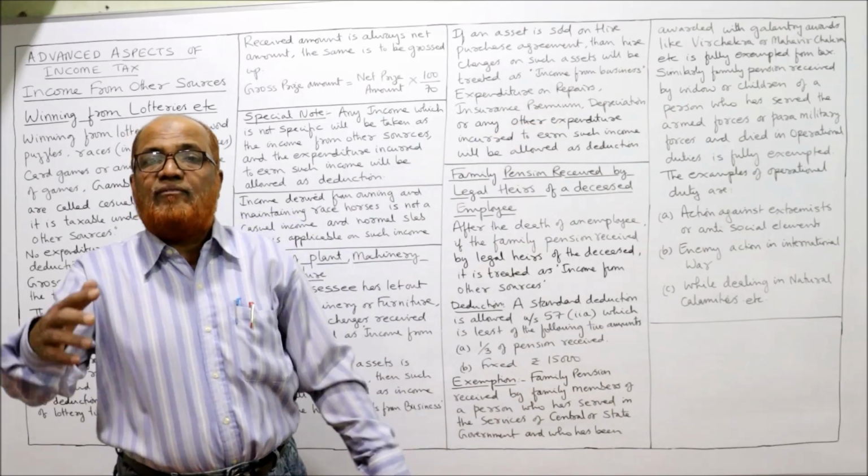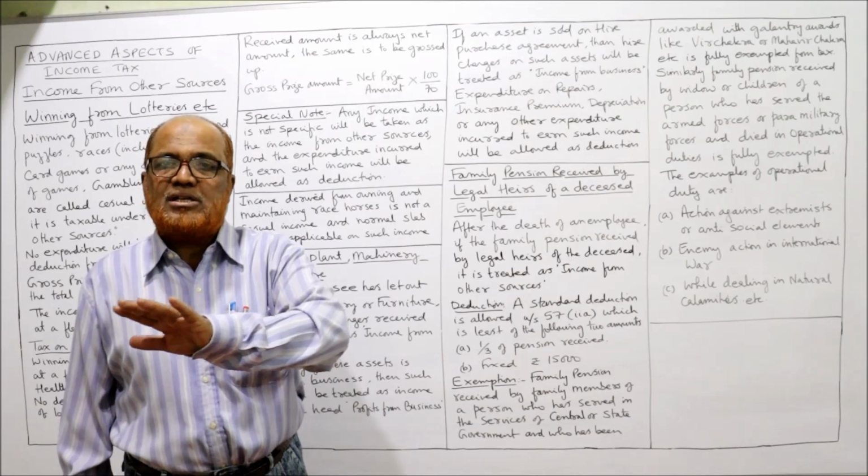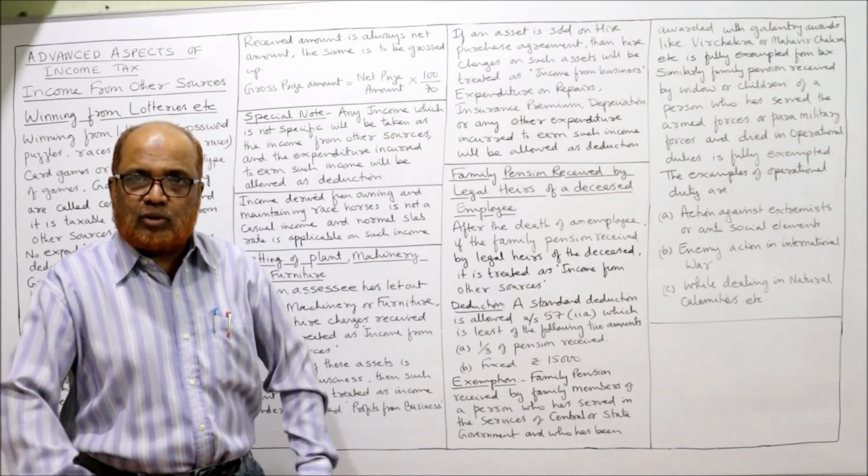Then family pension is completely exempted. That point you have to remember.